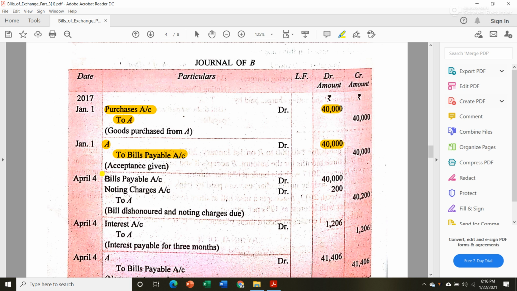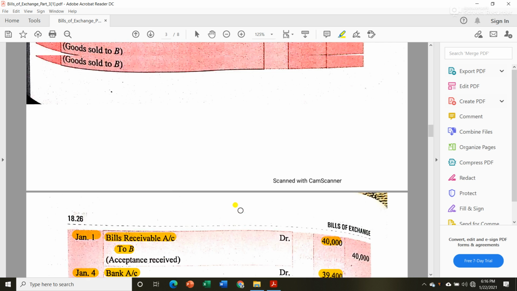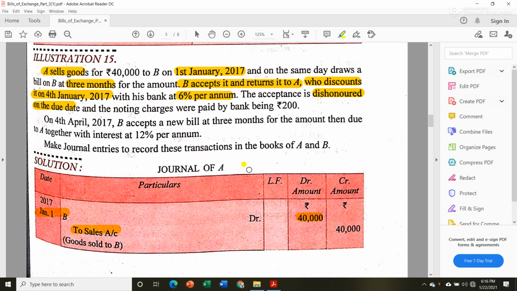Then in the book of B, for dishonoring and paying of noting charges, the entry will be bills payable account debit, noting charges account debit to A. Rupees 40,000 is for the bills payable amount and the noting charges given is rupees 200. So altogether 40,200. Sorry, he has to pay 40,200 to Mr. A. Okay, now let us see the next information.